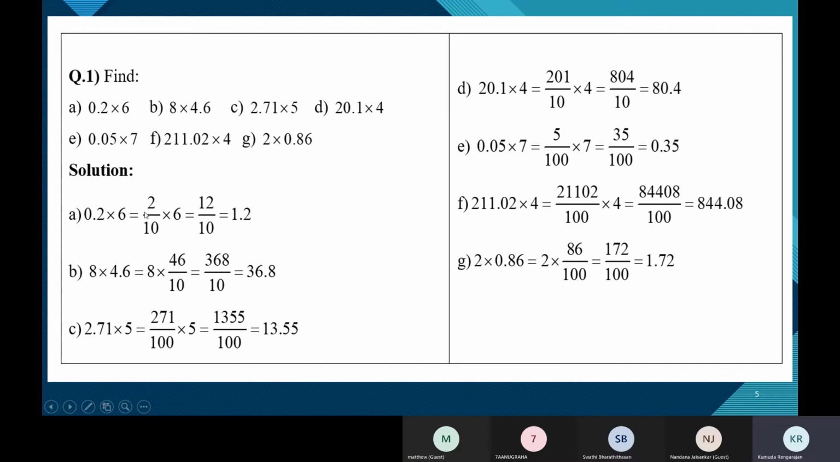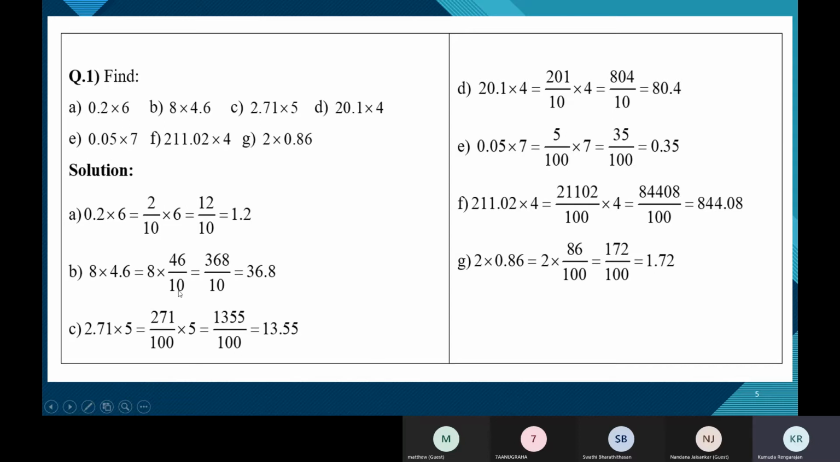We convert the decimal to a fraction. We multiply. We know multiplication of fractions. So we do the multiplication and then put it back as a decimal. Let me tell you the second one. 8 into 4.6 is written as 46 by 10. How to write a decimal as a fraction? The decimal is 4.6. Write the same number without the decimal point. That becomes the numerator. So 46.